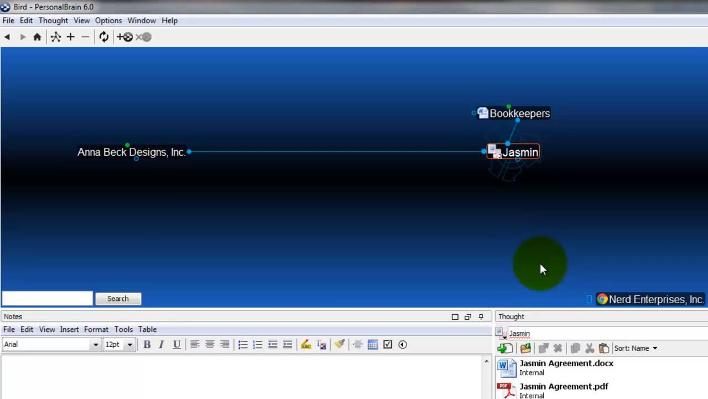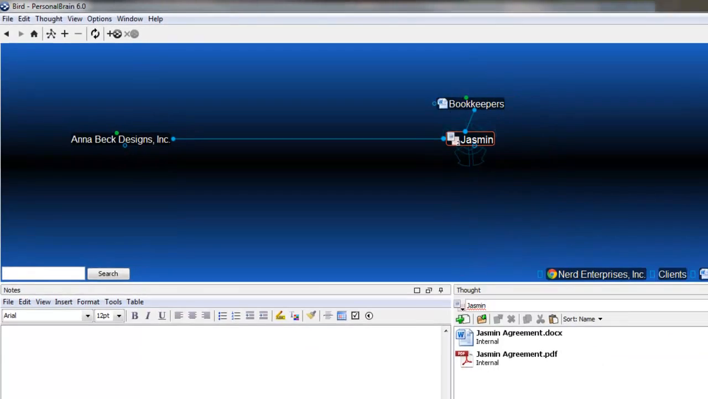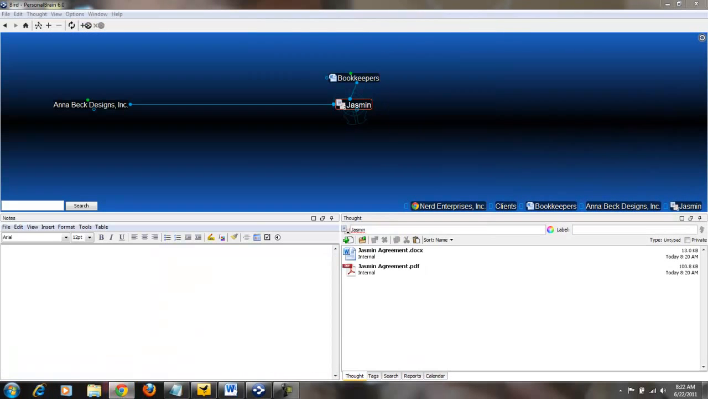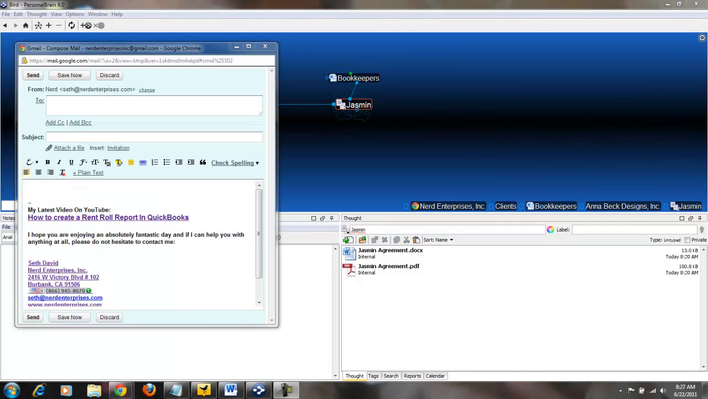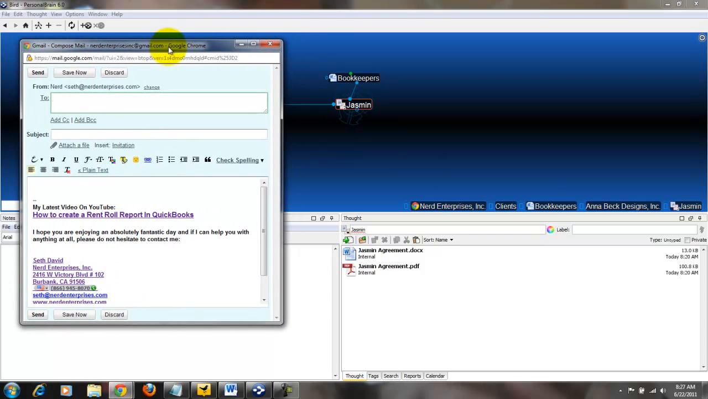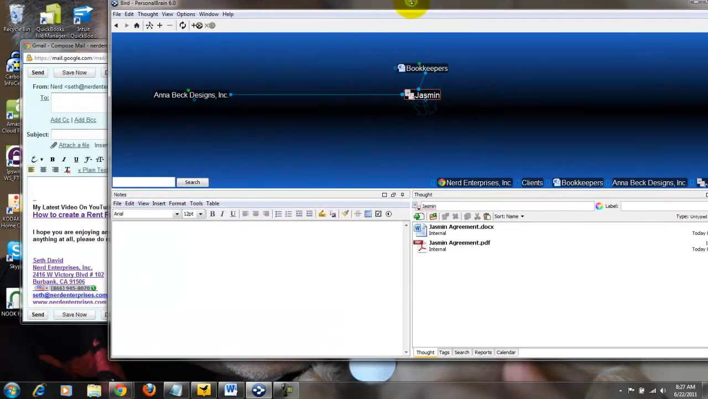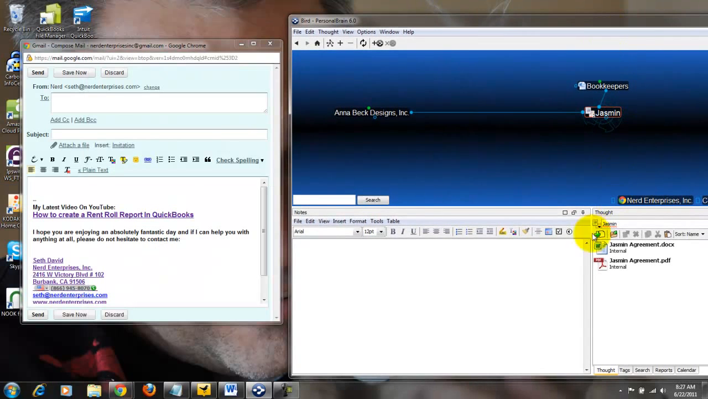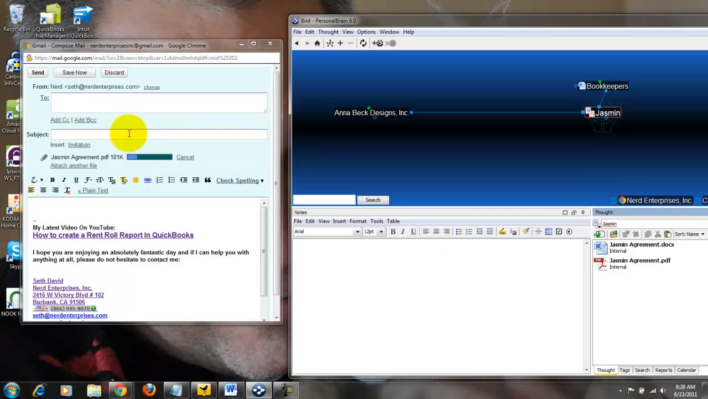Again, this is how my brain works, and that's the beauty of this, you set it up the way your brain works. Now let's say you wanted to send a client an email. Let me show you how that works. To be more specific, let's say I wanted to attach one of these documents to the email. It's very simple. I've got my new email screen here, and I can just click and drag and move this over so I have the space if it's a smaller monitor, and I click the attachment right from the thought and just drag it over.